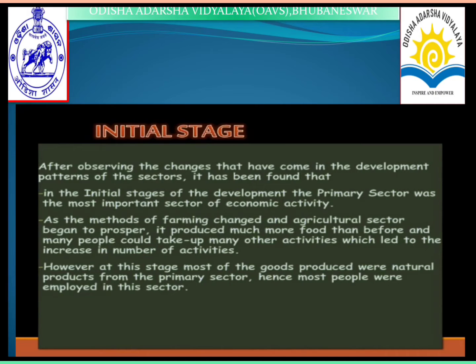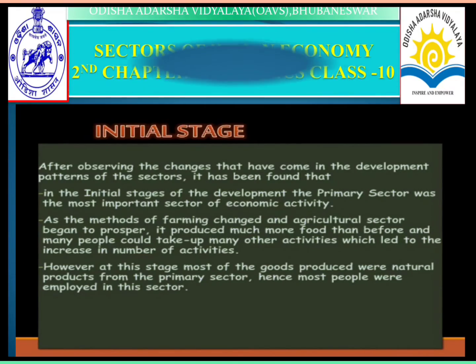In the context of India, most of the people are dependent on the primary sector, because most of the people are engaged in the primary sector.